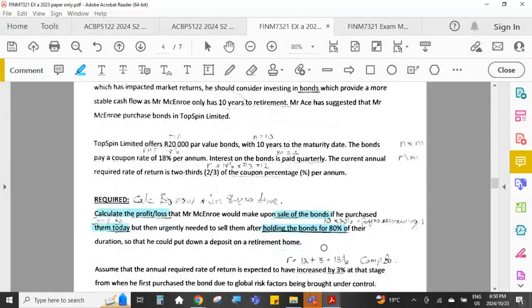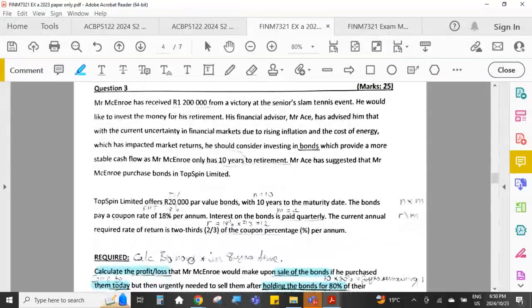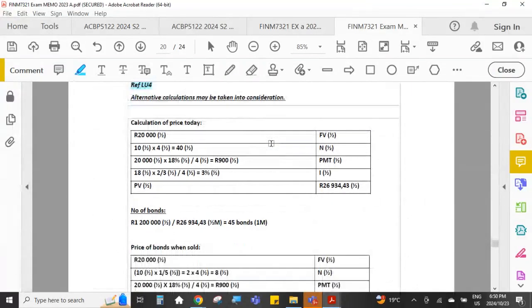And also that the required rate of return had changed. That's a really nice question. I like this question for a bond question. So again, I won't go through these in total. 2 calculations. Calculate the bond price today.